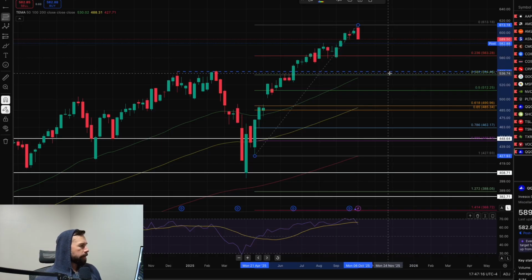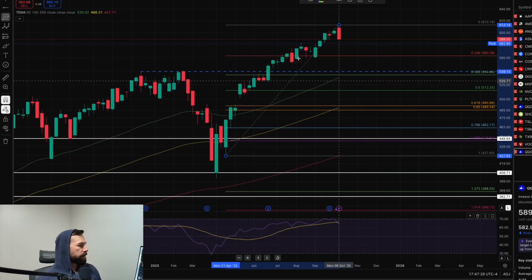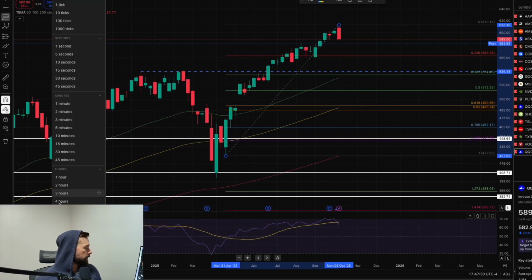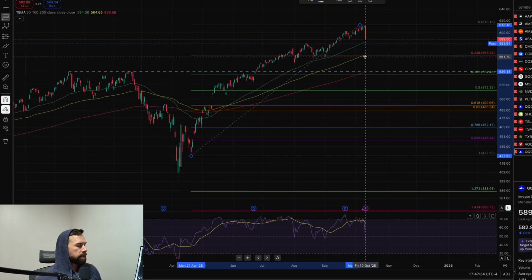And same thing, the 0.236 is around all this previous support. And then we have the 0.382 around the previous all-time high, also coming up on the 50 weekly average. Let's look at the dailies. So same thing, the 100-day moving average is right around that 0.236, and the 200 is right around the 0.382 and the previous all-time high.